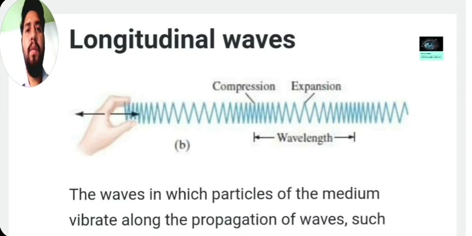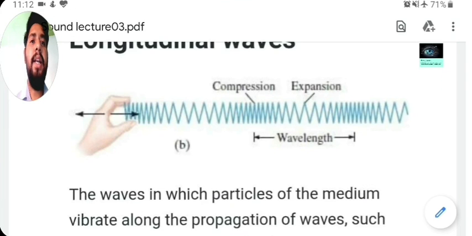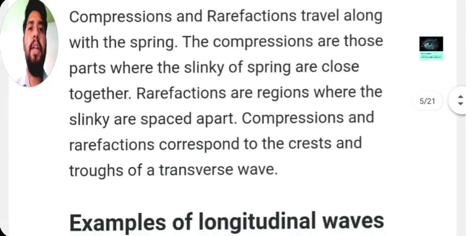We are going to discuss the longitudinal waves. Longitudinal waves are those waves in which particles of the medium vibrate along the direction of propagation of the wave. As we have seen in this figure, we have this spring. If we tie the spring with a fixed end, stretch it and leave it, it will start compressions and rarefactions. It will compress and again expand and compress. So these are known as compressions and rarefactions.